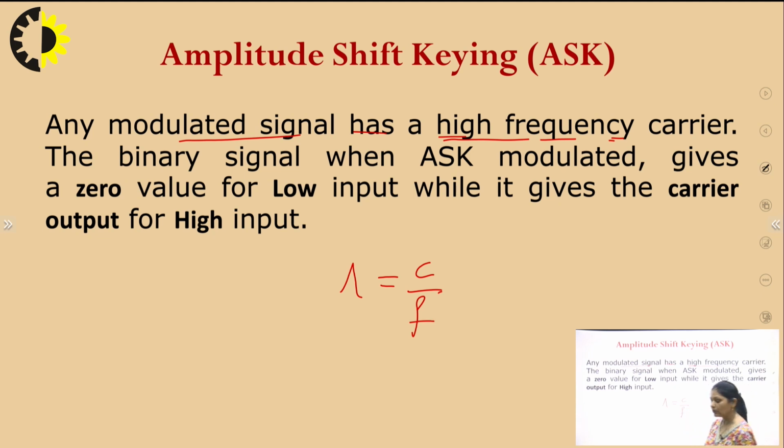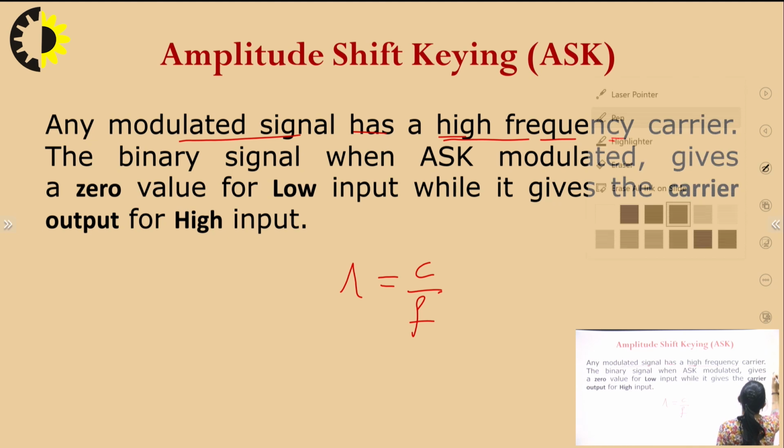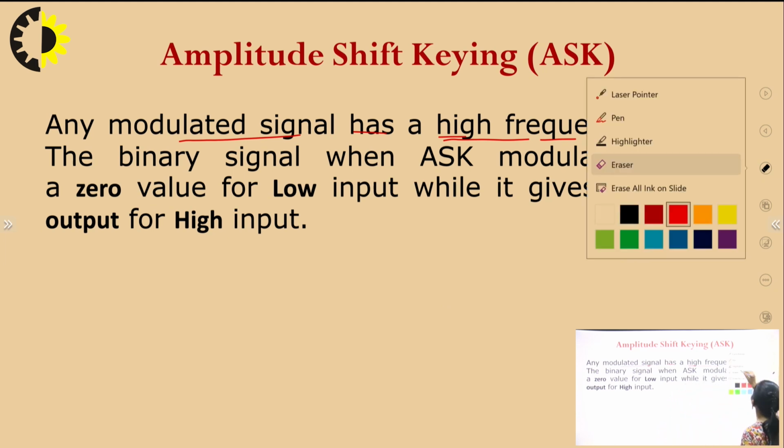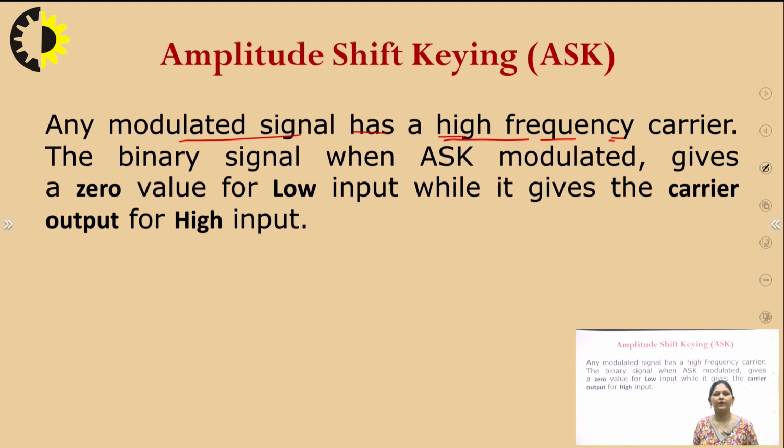If we have to calculate the value of lambda, or the height of the antenna, then we can say that the height of the antenna is inversely proportional to the wavelength. So the higher the frequency, the lower the size of the antenna. That's why we prefer that in modulation the frequency to be transmitted should be of very high value.